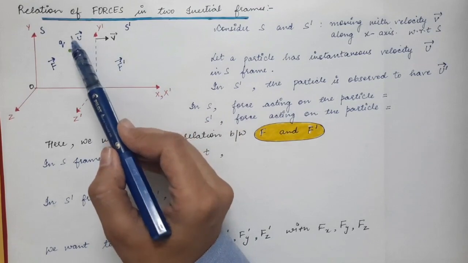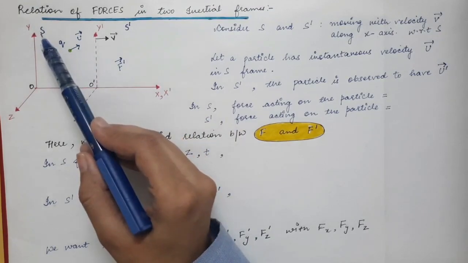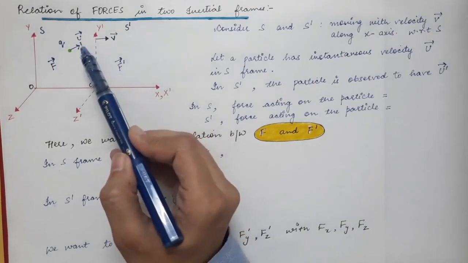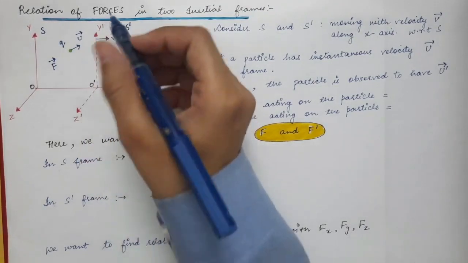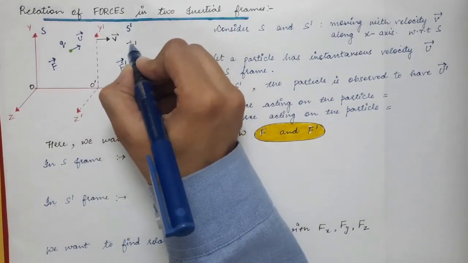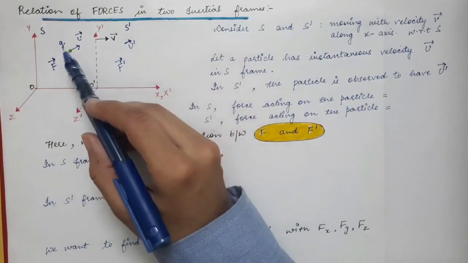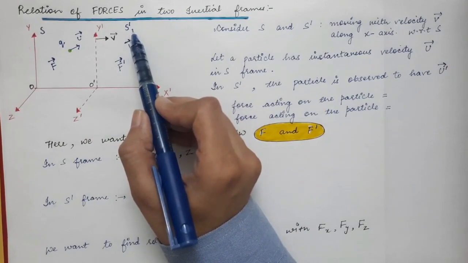If u vector is the velocity of this charge in S frame, then the velocity in S prime frame will be different from u. Let's say the velocity of this same charge is given by u prime vector.